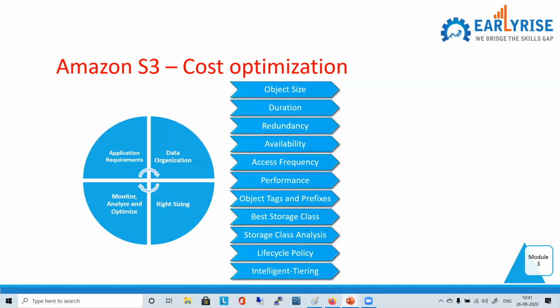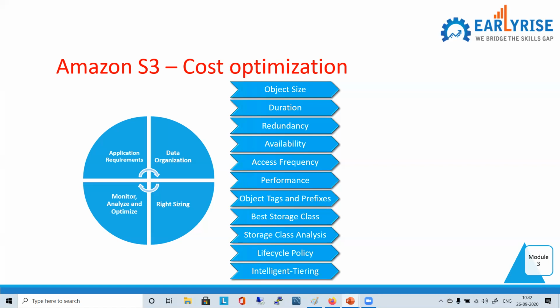So you have to take into account all these things, and then design your architecture: where you want to put the bucket, what kind of object should be there, what class you should use. All those things you have to plan well. You have to monitor and analyze from time to time.